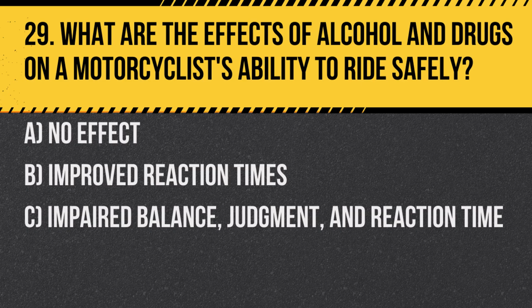Question 29. What are the effects of alcohol and drugs on a motorcyclist's ability to ride safely? A. No effect. B. Improved reaction times. C. Impaired balance, judgment, and reaction time. Answer. C. Impaired balance, judgment, and reaction time, significantly increasing the risk of accidents.